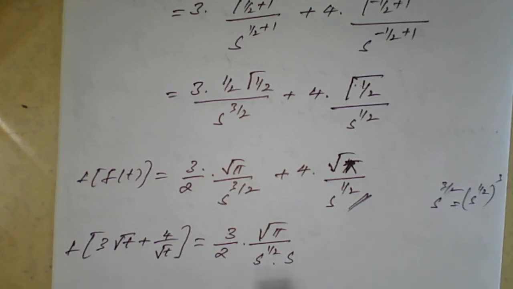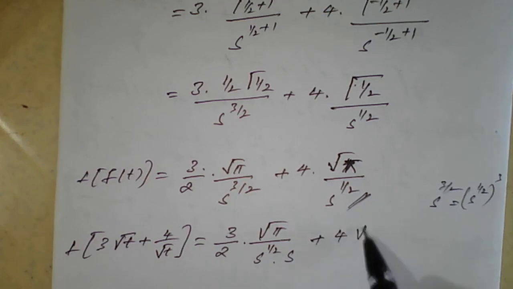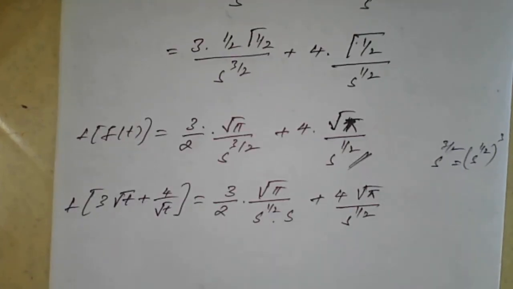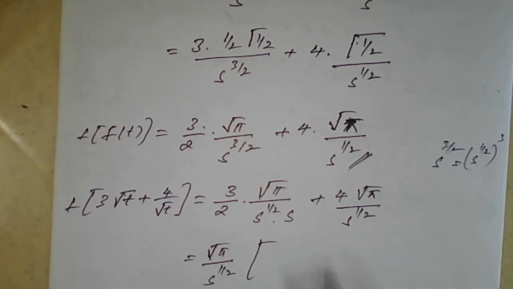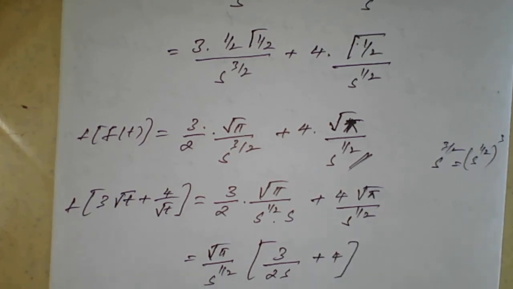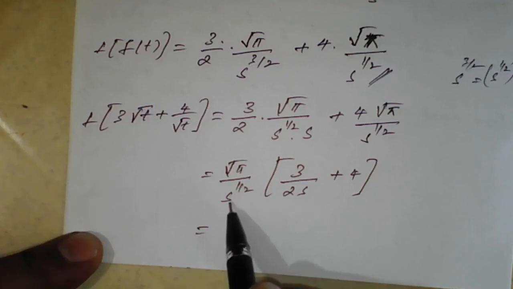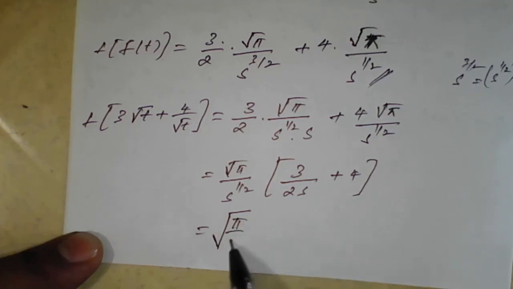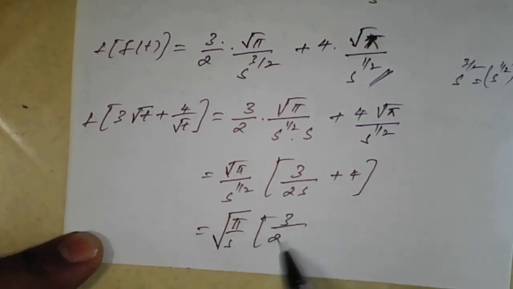If you add the powers of the base you will get back 3 by 2, plus 4 root pi divided by s raised to 1 by 2, just to take common. So I will take root pi common and s raised to 1 by 2 common. What is left inside here is 3 upon 2s plus 4. Therefore s raised to 1 by 2 is root s, so I will take that common: root of pi upon s, times 3 upon 2s plus 4.